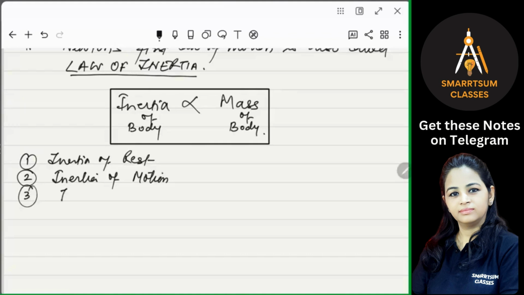And then the third is inertia of direction. So what is it? The tendency of a body to oppose any change in its direction. वो direction भी change नहीं करना चाहती अपना, right? So the tendency of a body to oppose any change in its direction of motion is called inertia of direction.